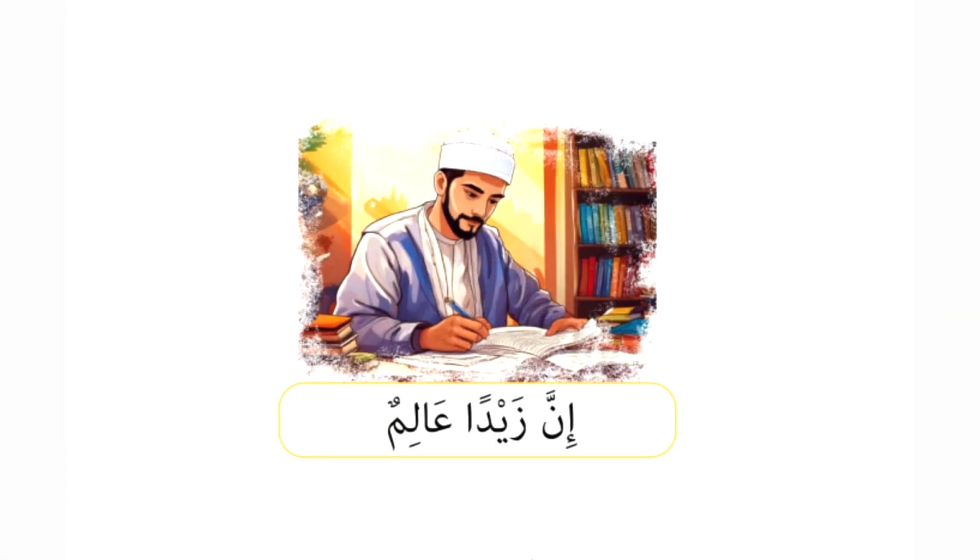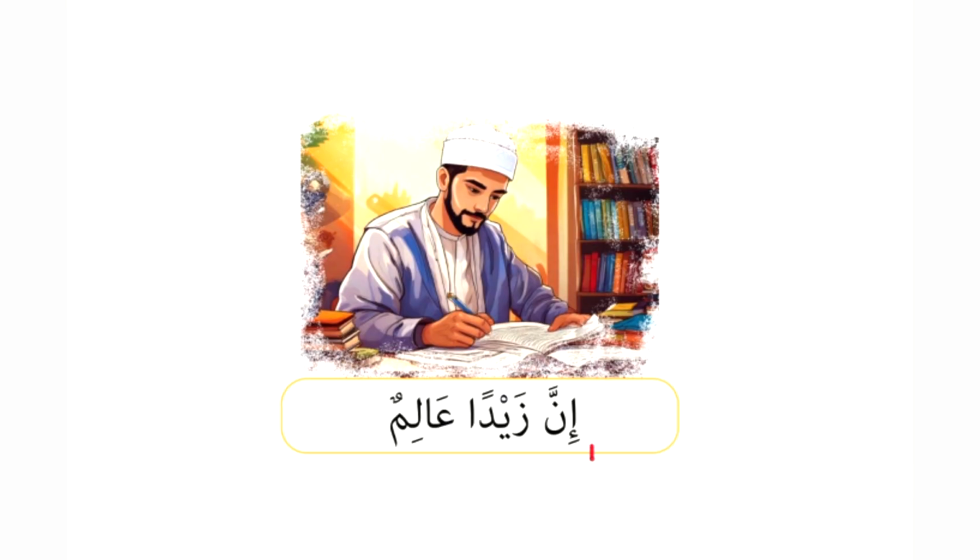So let's take a quick look at an example of this. We see here in this example on the screen, inna zaydan. Zayd is a definite noun. It's an ism alam, a proper name. We have inna, which is only used at the beginning of a nominal sentence, so we have inna plus its ism, inna zaydan. And we know that whenever inna is used at the beginning of a sentence, the mubtada is inna plus its ism, which is, in this case, zaydan. So we've easily found the mubtada here.